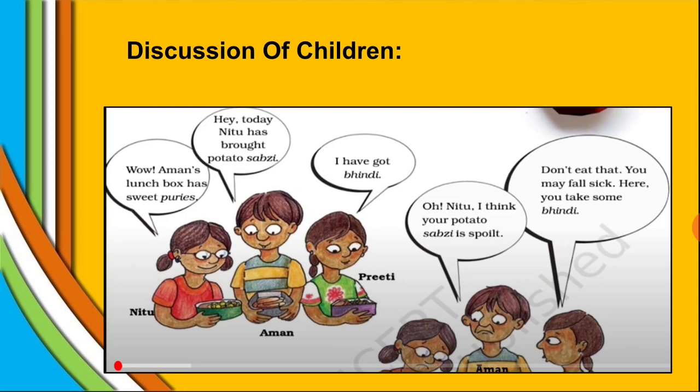But what is the reason behind that? Students, some bacteria or small microbes present in the air spoil that food. We need to protect and preserve it. And how can we preserve it? By food preservation methods.